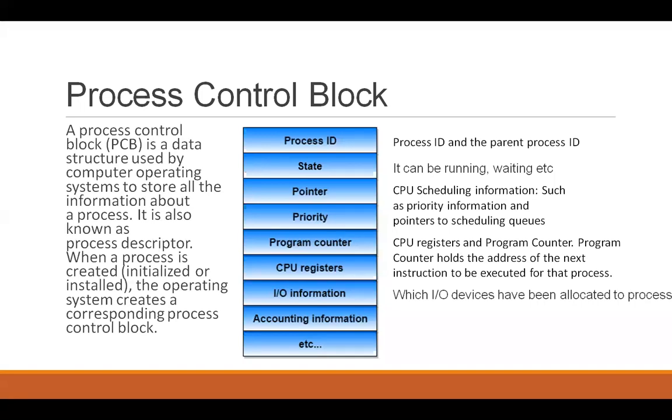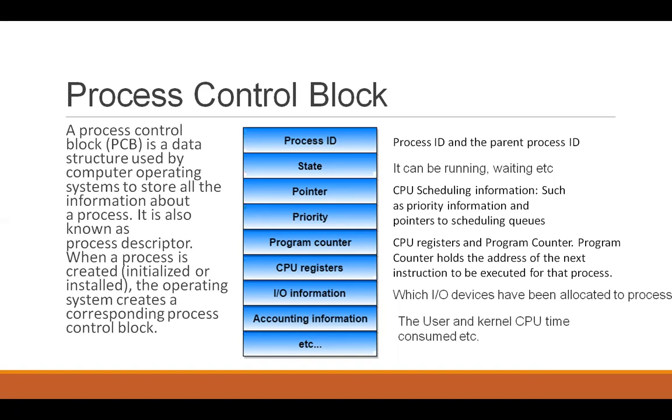Then there may be some processes that are using input-output devices. For example, your calling software might need to use your webcam, your microphone and your speakers. So when you are doing that, there are some devices which are allocated to that process. So that IO information is also stored in the process control block.